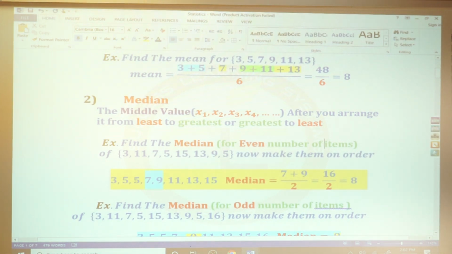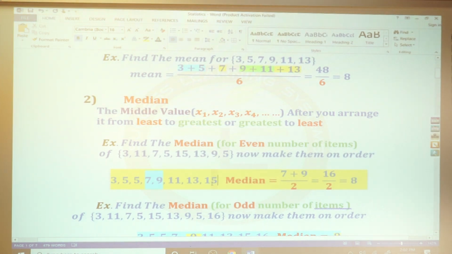3, 5, and 5. The 5 is repeated twice. 7, 9, 11, 13, 15. How many values do I have here? 1, 2, 3, 4, 5, 6, 7, 8.